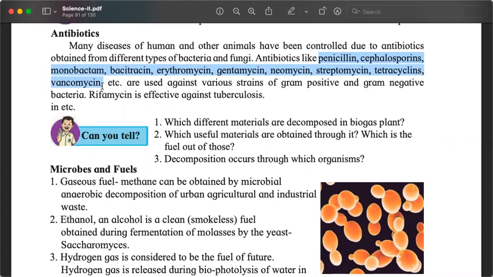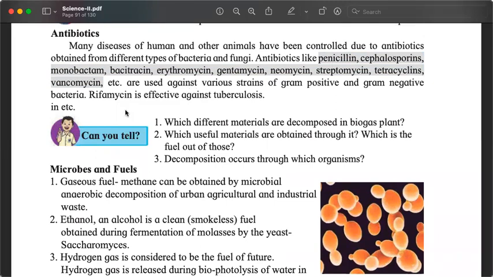But more and more we are moving towards that kind of science and technology where we are able to manufacture the molecule which is actually helping us kill the bacteria and virus, artificially. But generally, microorganisms are also used to produce antibiotics.